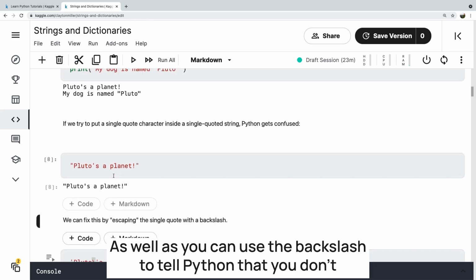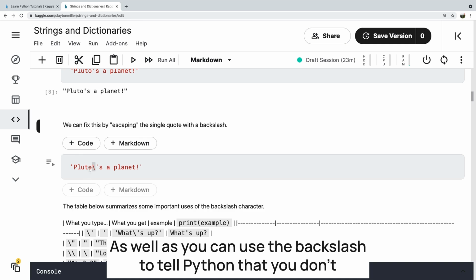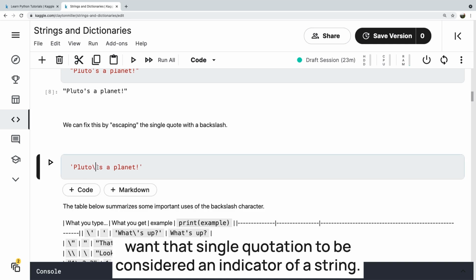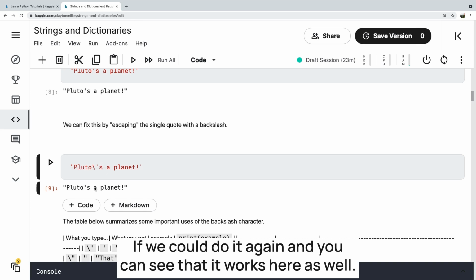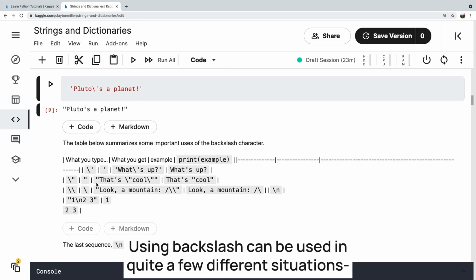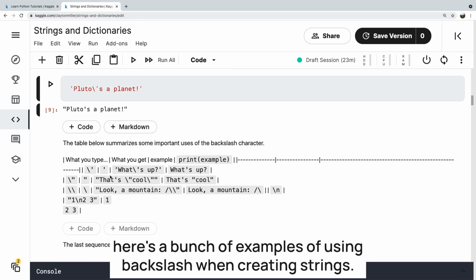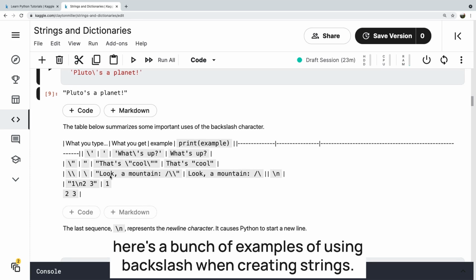As well, you can use the backslash to tell Python that you don't want that single quotation to be considered an indicator of a string. If we do it again, you can see that it works here as well. Using backslash can be used in quite a few different situations. Here's a bunch of examples of using backslash when creating strings.